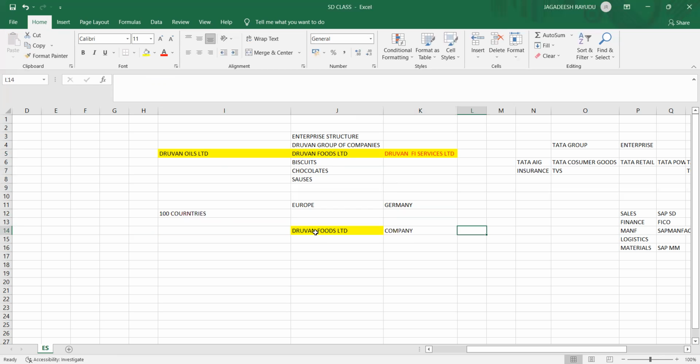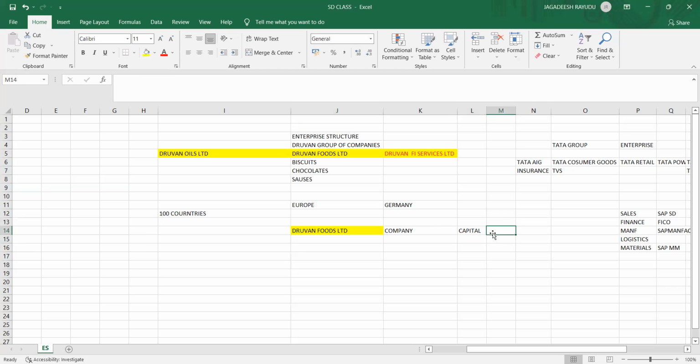If any company is starting in the market, what exactly do they require? They require capital. Capital means investment. Suppose you are starting a hotel or some other company, you require capital, right? 10 lakhs, 20 lakhs, or 10 crores, or $1 lakh, $10,000, like that. So Dhruvan Foods Limited, in a similar way, requires capital.